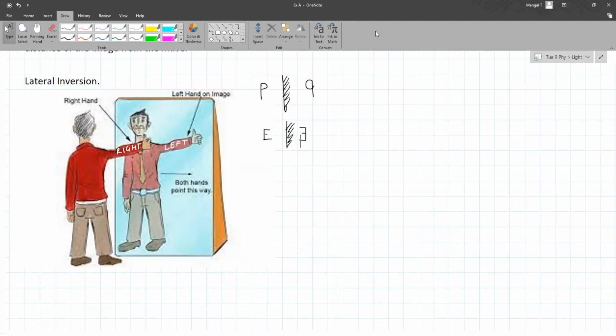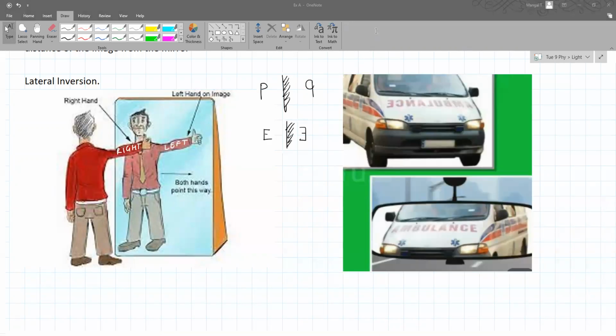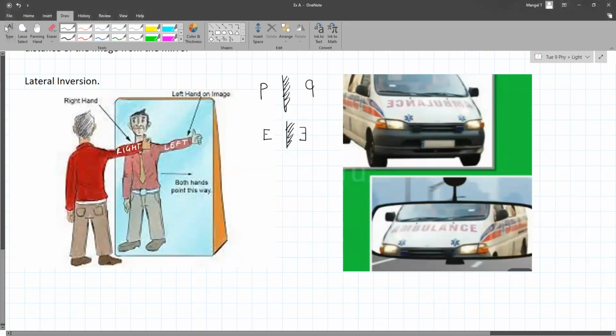So there are these letters which are typed opposite and then you put them against the mirror and read them right. So something like this on an ambulance or a school bus on the front, they paint the letters like this, so that when the same ambulance is seen through a rear view mirror of a car or a vehicle, they appear proper, so the driver can read and understand this is an ambulance.